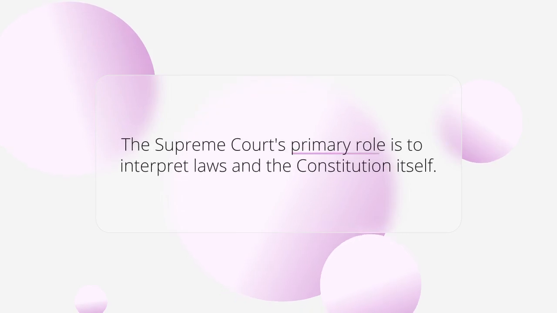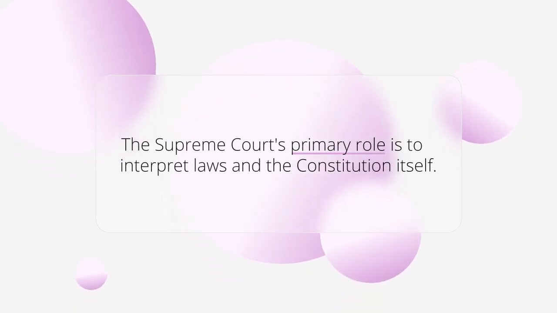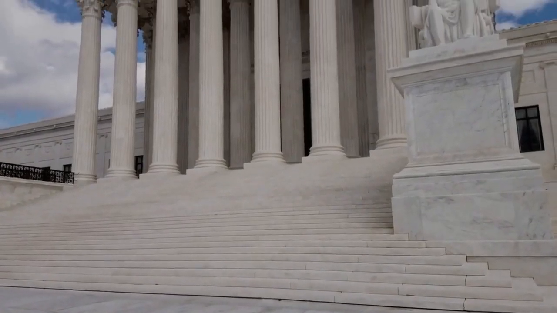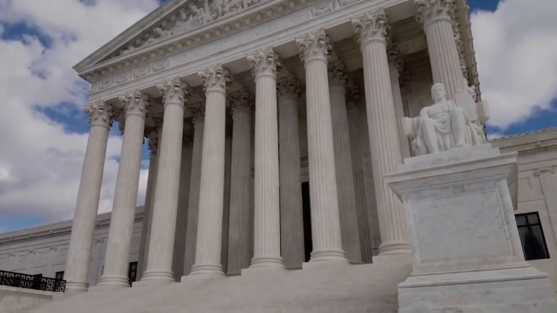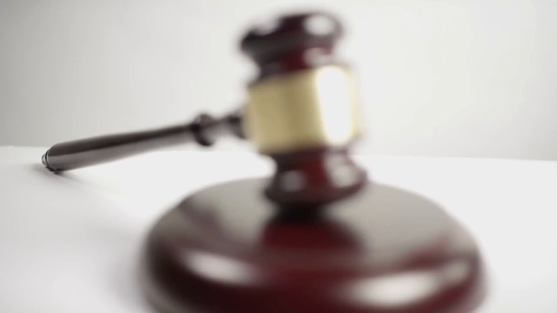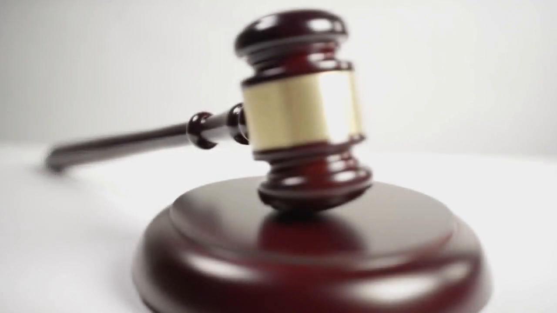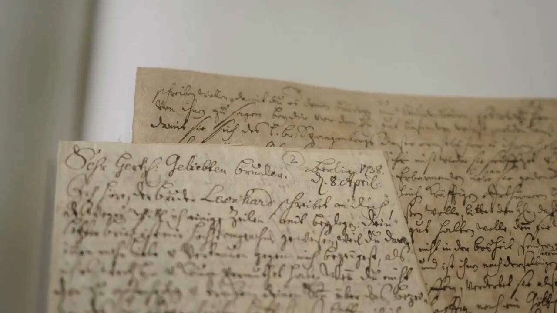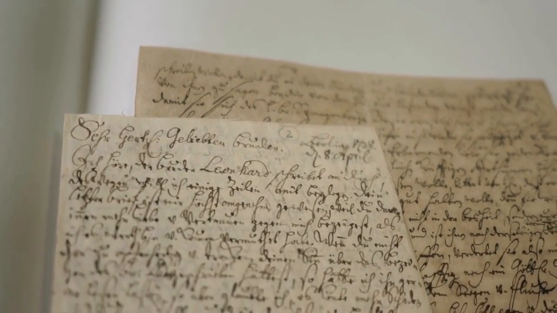The Supreme Court's primary role is to interpret laws and the Constitution itself. This power is known as judicial review, meaning the court can decide if a law or a government action is constitutional or not. If the court declares a law unconstitutional, that law is struck down and can no longer be enforced. This power was firmly established in the early 19th century with the case of Marbury versus Madison.